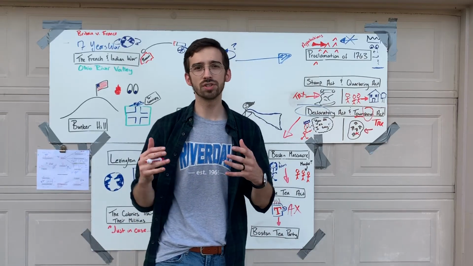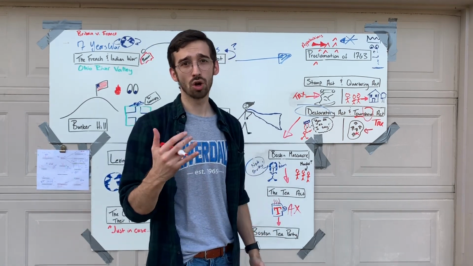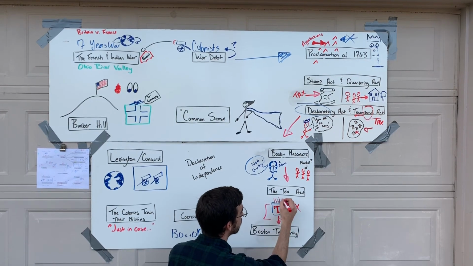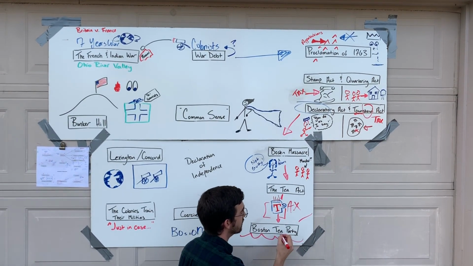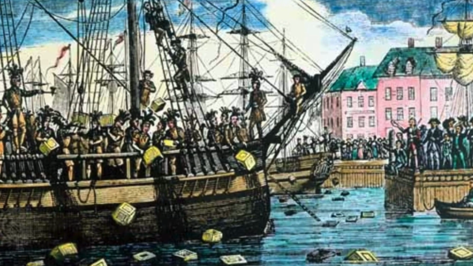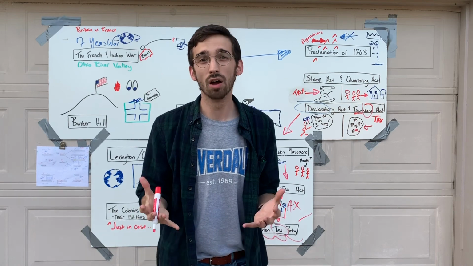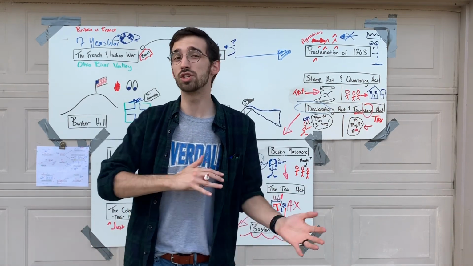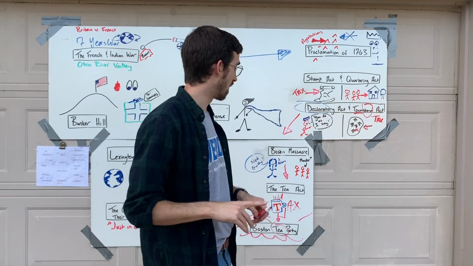So in response to this tax on tea, a group of American colonists called the Sons of Liberty climb aboard one of these ships that would have tea on it, and they take the tea and they throw it into the harbor. And this costs Britain millions of dollars because the tea is never paid for, the taxes are never paid for, they just lose that money. And so that really hurts the British government.